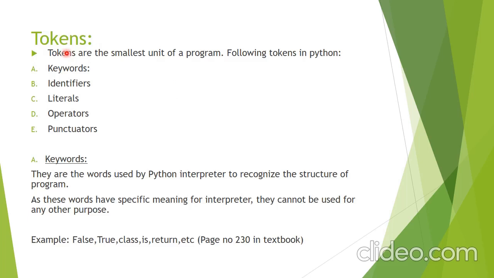Next is token. So what are tokens? As in other programming languages, tokens are the smallest units of the program. Okay, and the tokens in Python are keywords, identifiers, literals, operators, and punctuators. So these all are the tokens. Now we will discuss one by one.